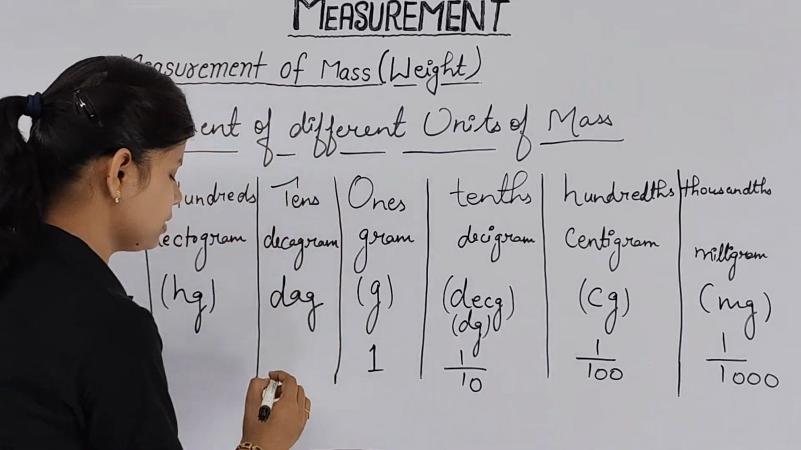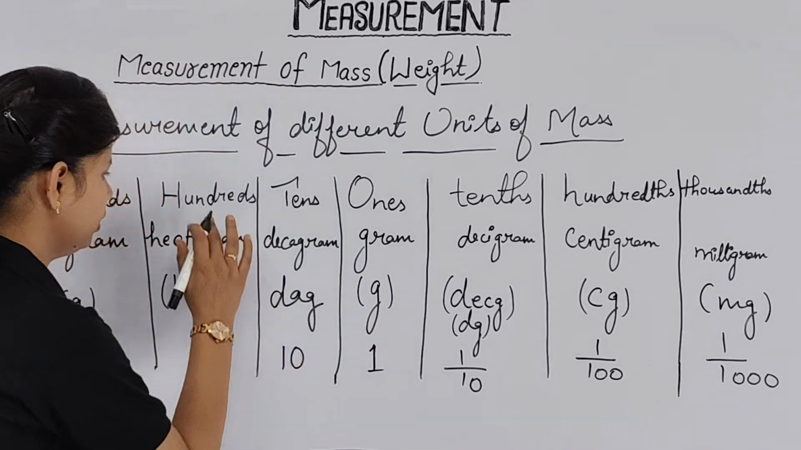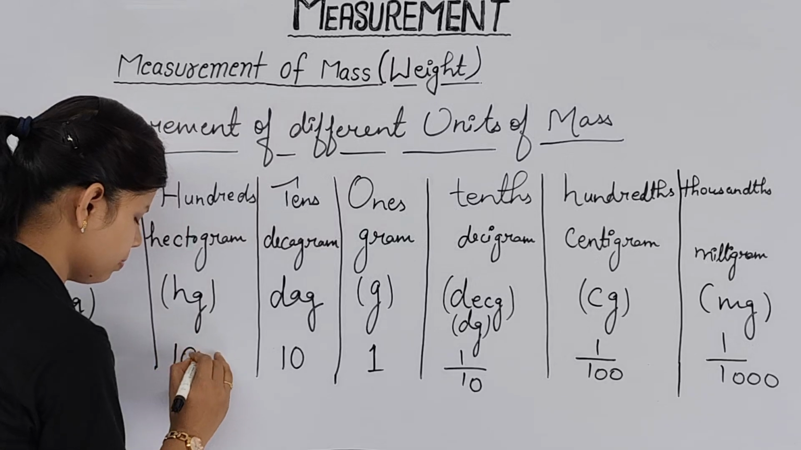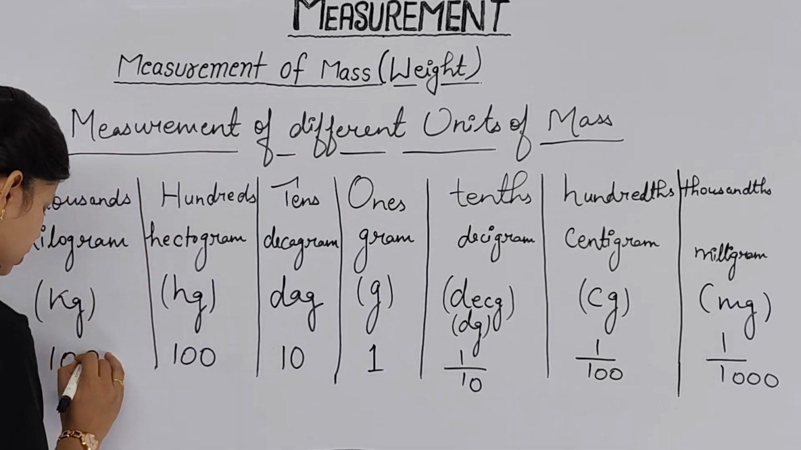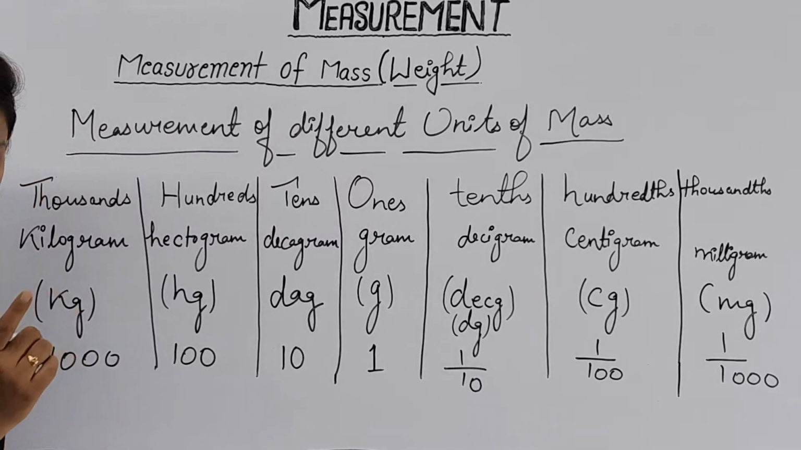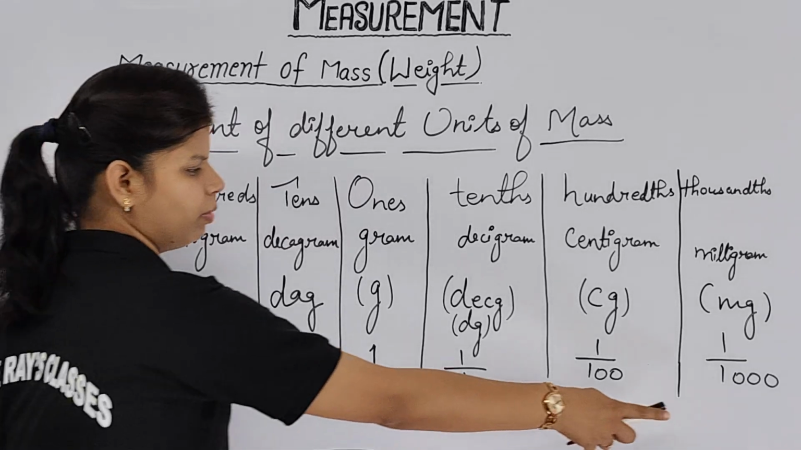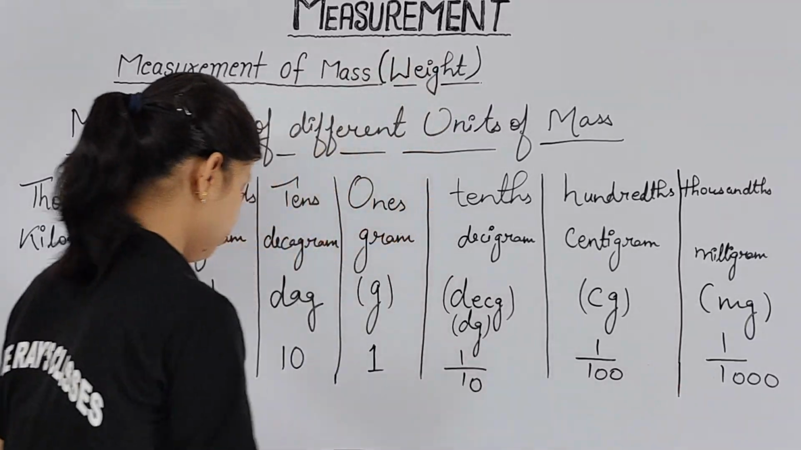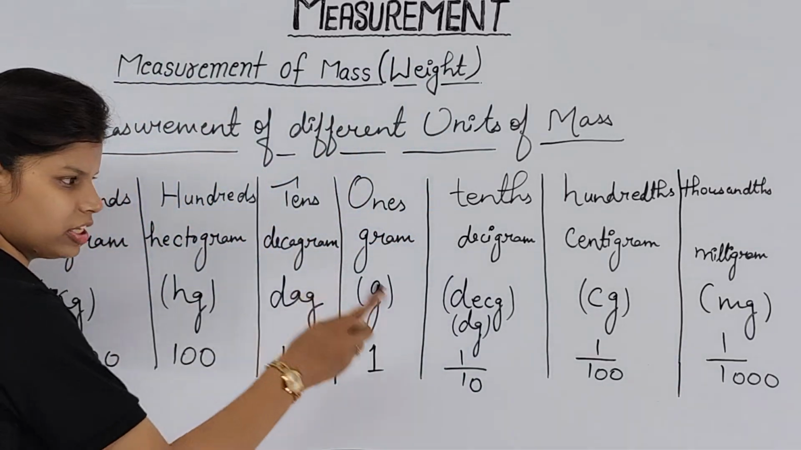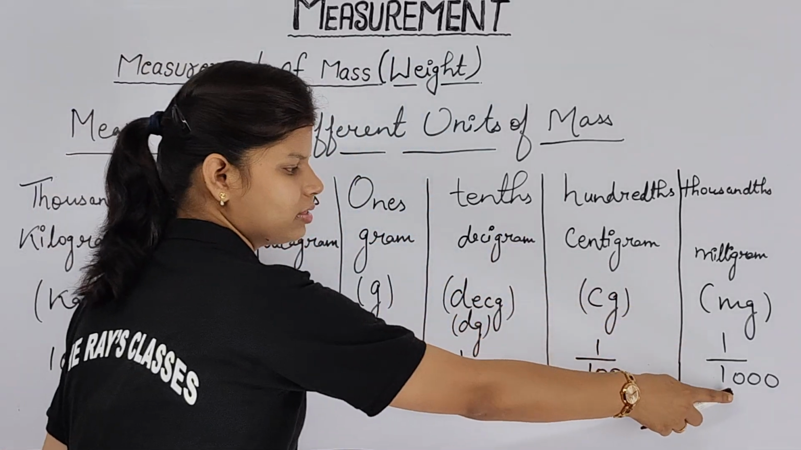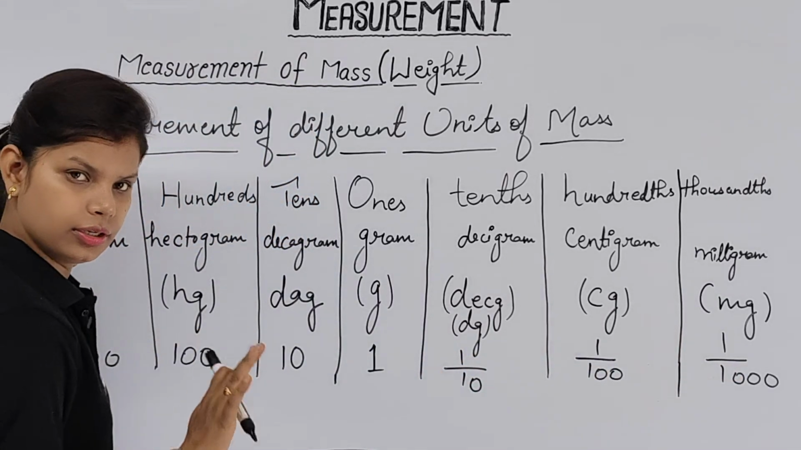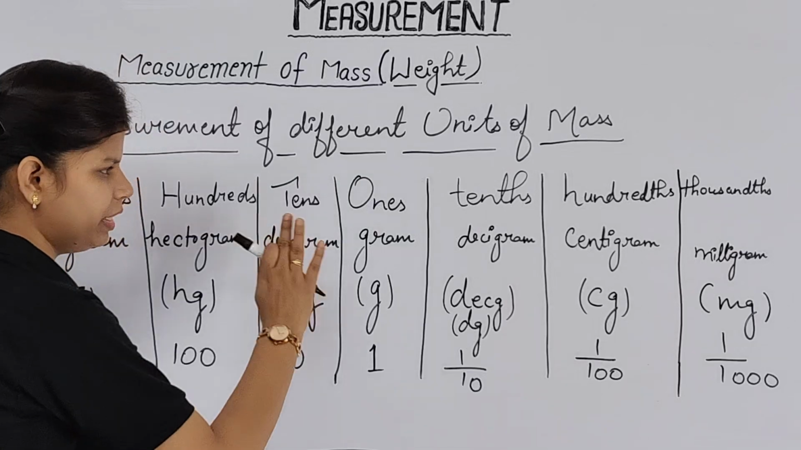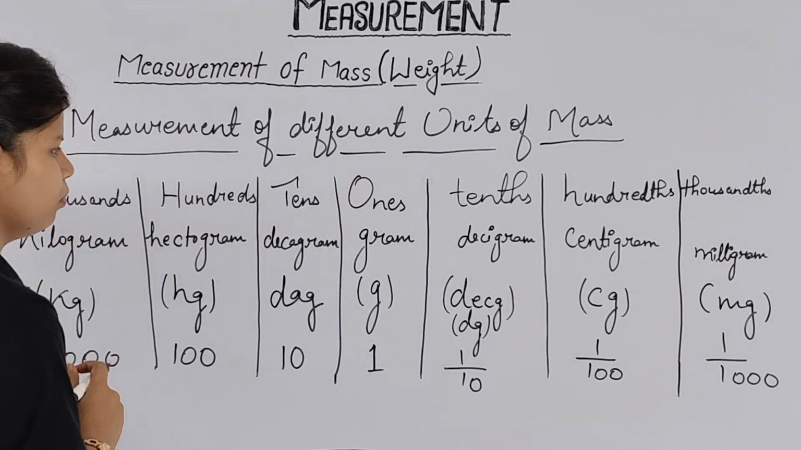Then you have tens, which can be written as 10. Hundreds can be written as 100, whereas thousands can be written as 1,000. You can just compare the difference. Here it will be a 1 upon 1000 part, and here we have a 1000 part. That means which one is bigger? Always this number is smaller and this number is bigger. Clear? Understood? Now please take a screenshot of this so that I can move to the further part.